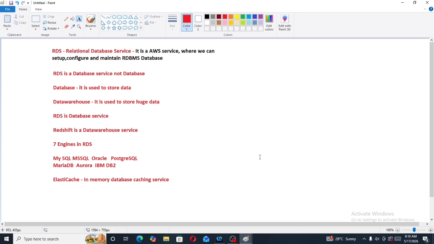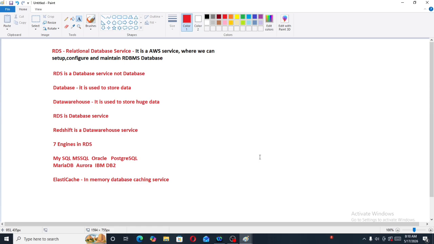Then what is a data warehouse? It is used to store huge data. Okay, now we have RDS as a database, and we will have Redshift as a data warehouse service. For database we have RDS. For data warehouse we have Redshift. Then there are 7 engines in RDS. What are those 7 engines? MySQL, MS SQL, Oracle, PostgreSQL, MariaDB, Aurora, IBM DB2.